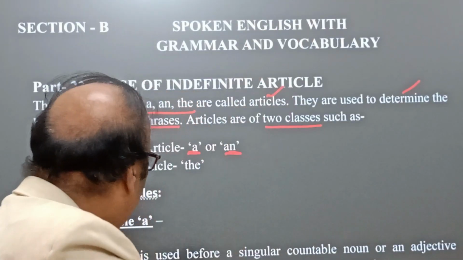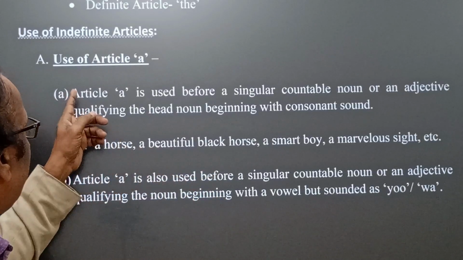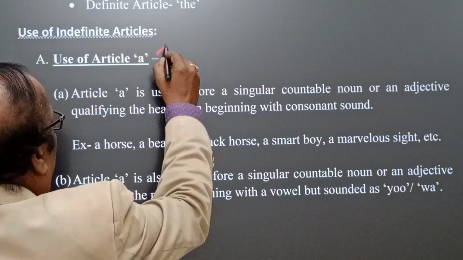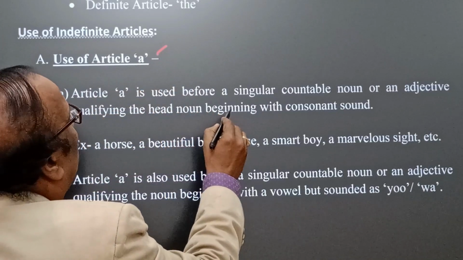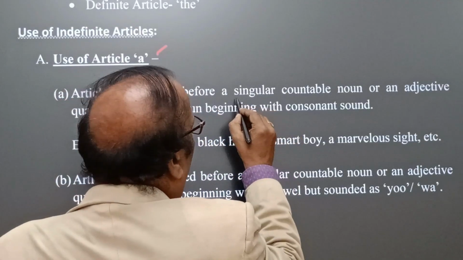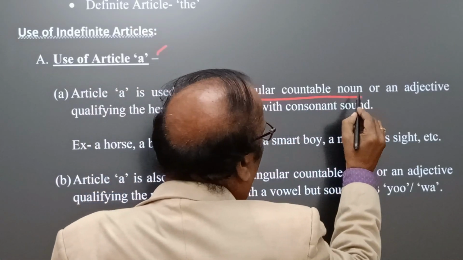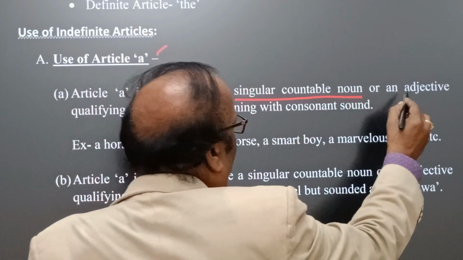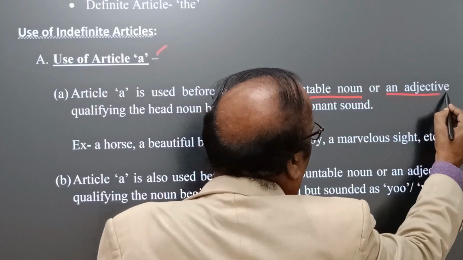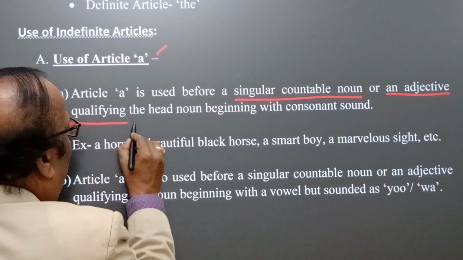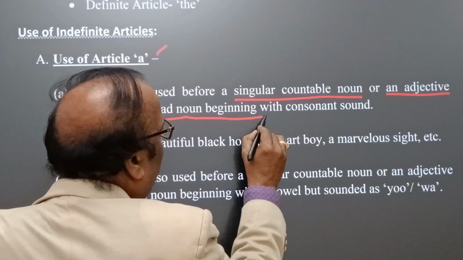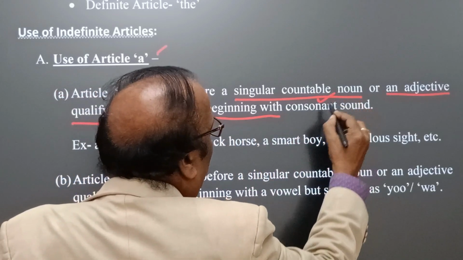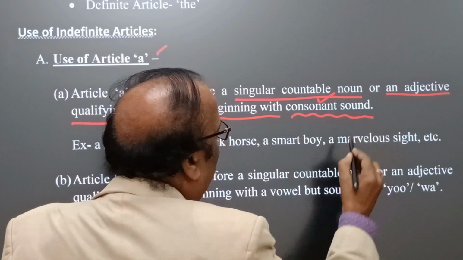Okay, now see here, our today's discussion is the use of article a. Article a is used before a singular countable noun, you see, singular countable noun or an adjective qualifying the head noun beginning with a consonant sound. This is very important.